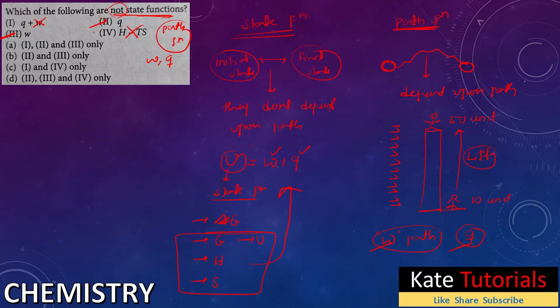So the options should be 2 and 3. Q and W mean 2 and 3. So I have to search for 2 and 3 only. So B is the correct option for this answer.